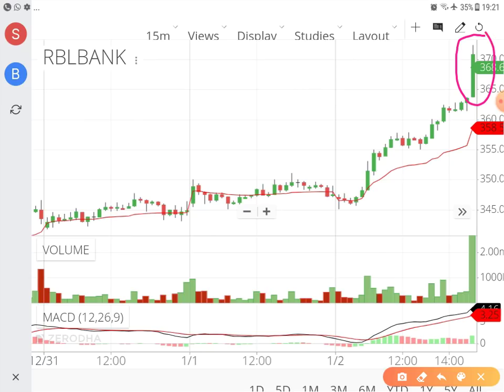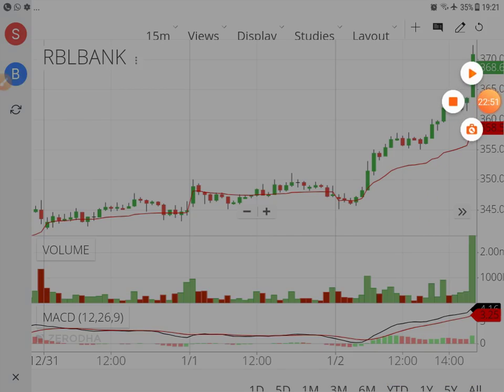In fact, this is a buy here, so I will keep holding the stock and will trail the stop loss as either the VWAP, which happens to be 358, or maybe the close of the last candle, which is almost 362. So this is how you maintain the stop losses.